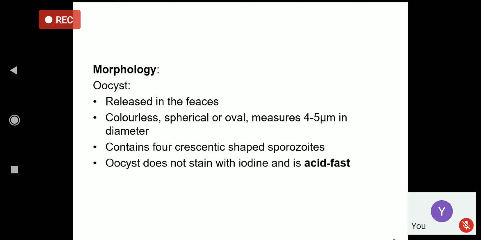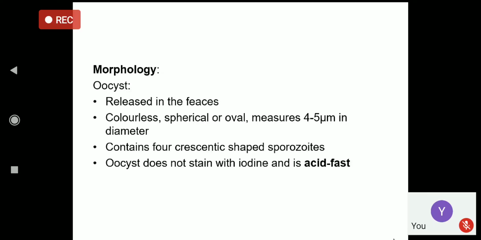The property of these oocysts is that they are acid fast. All three of these parasites have acid-fast oocysts, that is, they are Ziehl-Neelsen stain positive. With the Ziehl-Neelsen stain, the concentration of the decolorizer is weaker, so they are weakly acid fast. We take around 1% H2SO4. We can take HCl, and on microscopic observation, we can see the acid-fast oocysts of this parasite. So one feature is that these parasites are weakly acid fast.